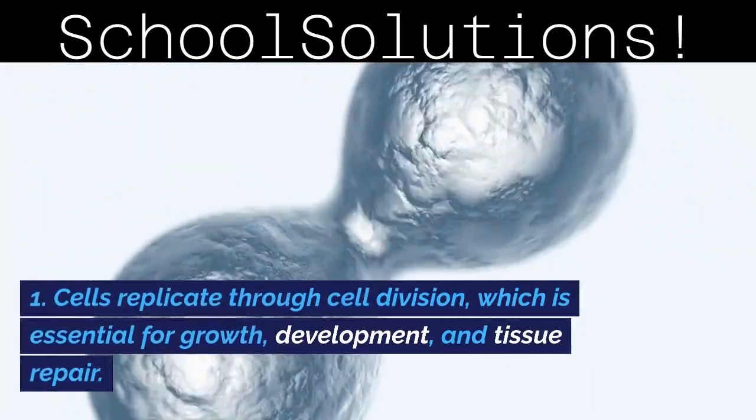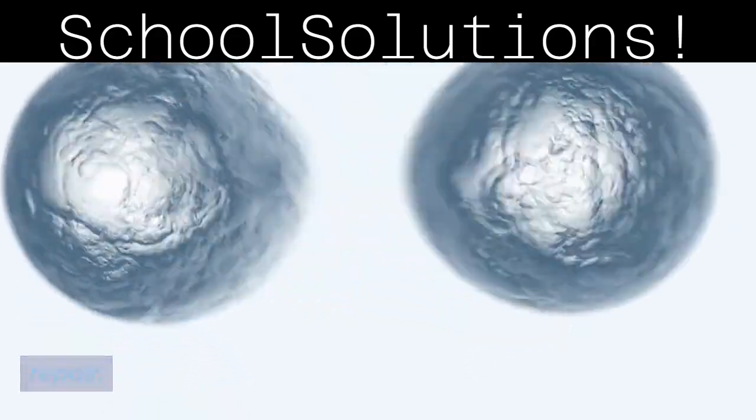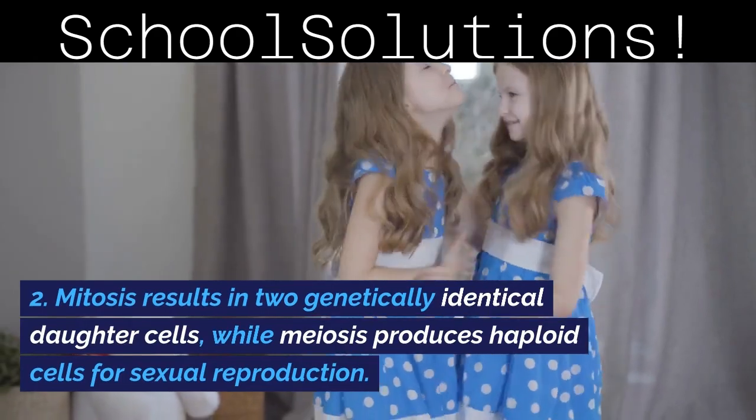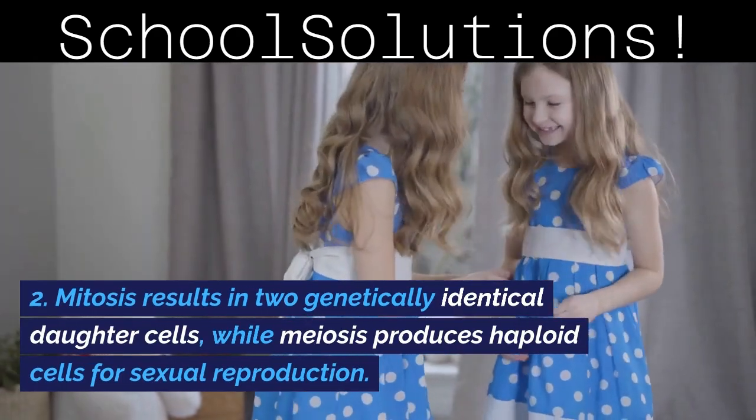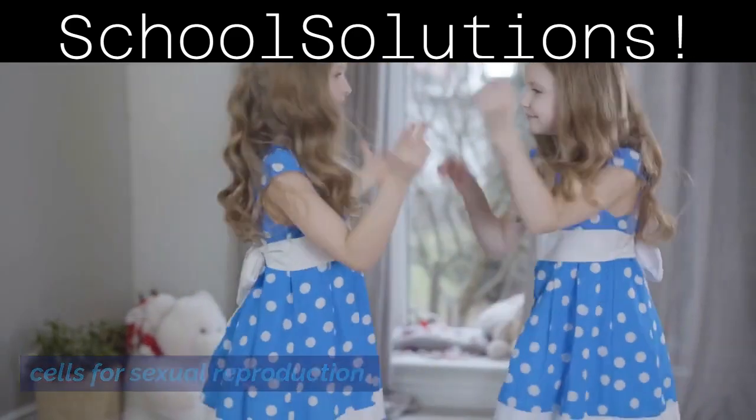Cell division. 1. Cells replicate through cell division, which is essential for growth, development, and tissue repair. 2. Mitosis results in two genetically identical daughter cells, while meiosis produces haploid cells for sexual reproduction.